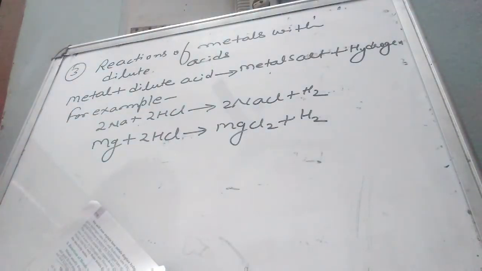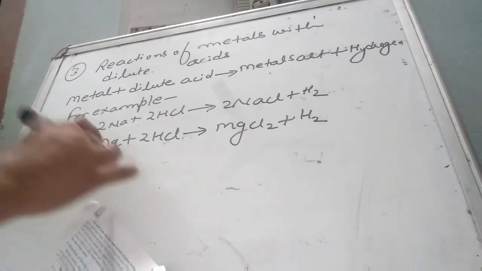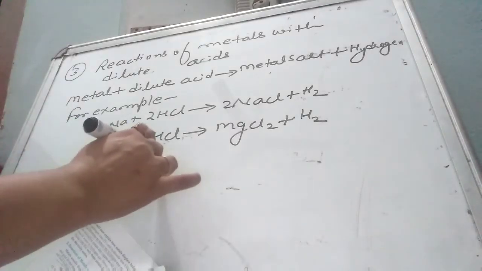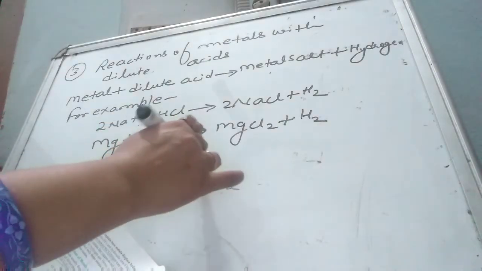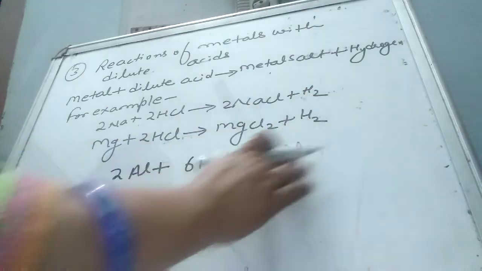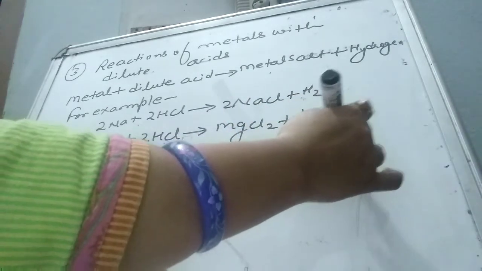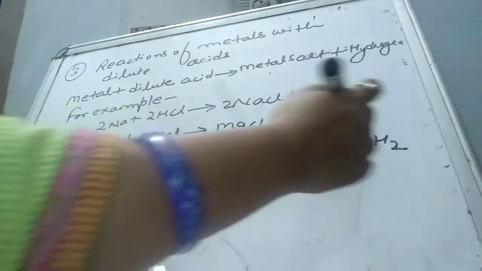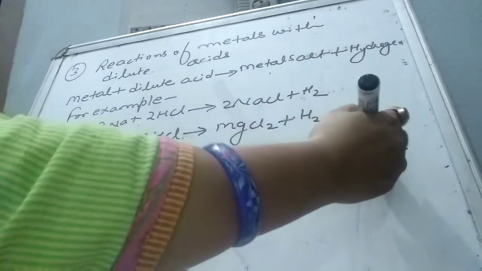Slightly less reactive metals also react with dilute hydrochloric acid, but very slowly. For example, aluminium reacts with dilute hydrochloric acid and forms aluminium chloride plus hydrogen gas.